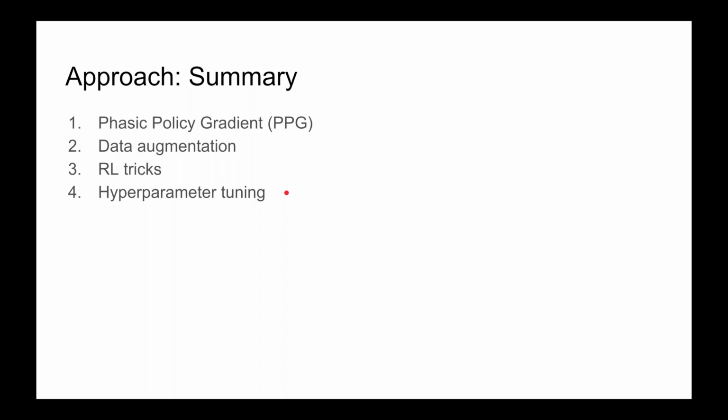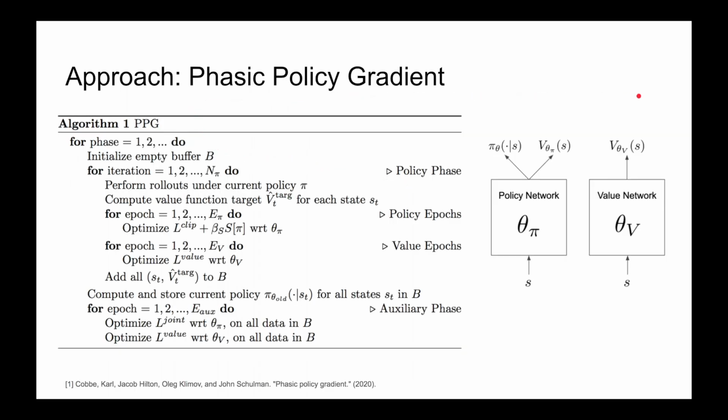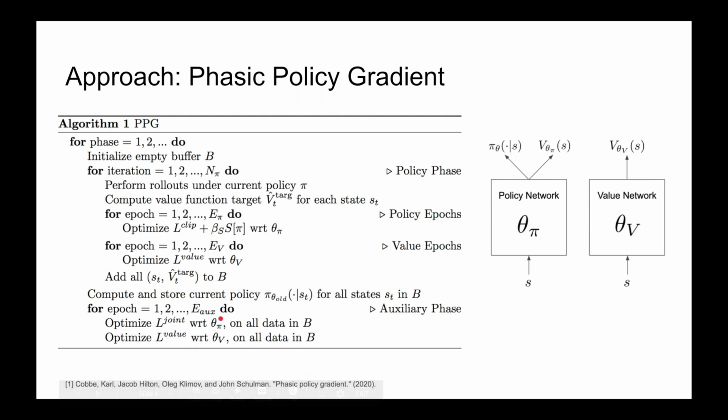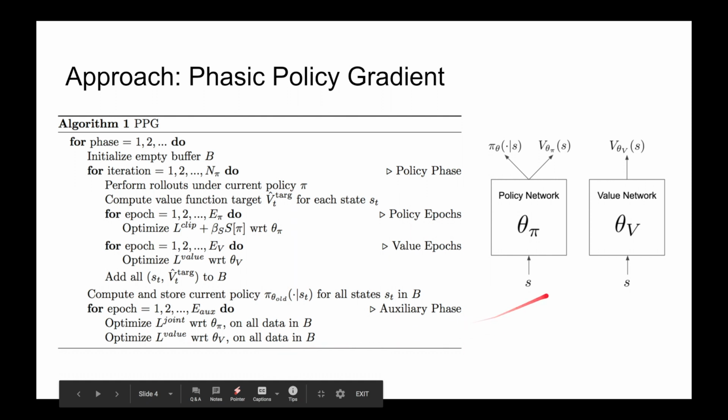Here's a summary of our approach. We use Phasic policy gradient with data augmentation, some RL tricks, and hyperparameter tuning. If you're not familiar with phasic policy gradient, it's basically an extension of PPO where you use separate policy and value networks. The first phase operates very similarly to PPO, except you store state and value target tuples in a buffer as you go. And then in the secondary phase, or auxiliary phase, you optimize a joint loss with respect to the policy parameters, which is just a behavioral cloning loss and a value target loss. And then you also optimize the value network.